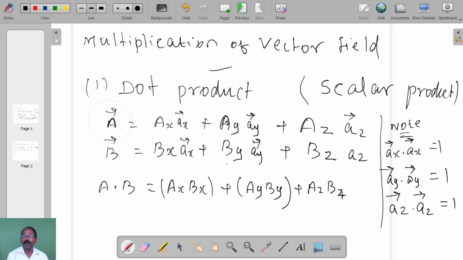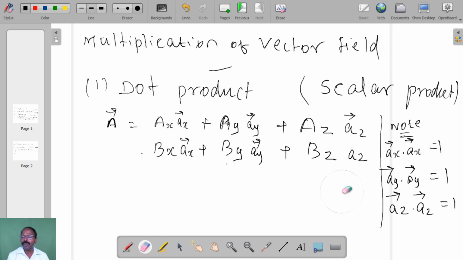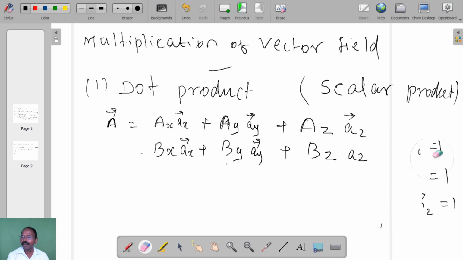So this is scalar product, and the next one is vector product.